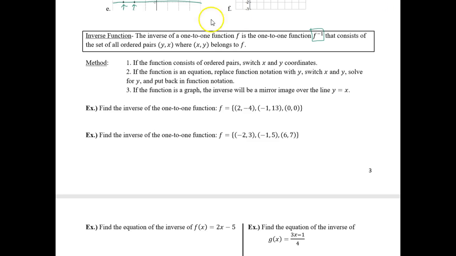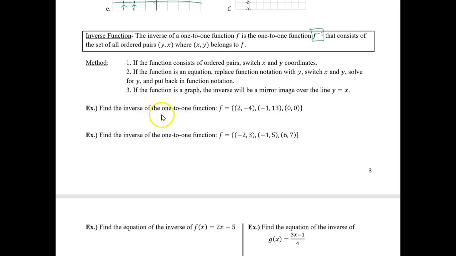And what's happening is it's the set of all the ordered pairs (y, x) where (x, y) belongs to f. So every ordered pair that's in f gets flipped to (y, x), and that is what makes up f inverse. Right? So let's look at some examples.